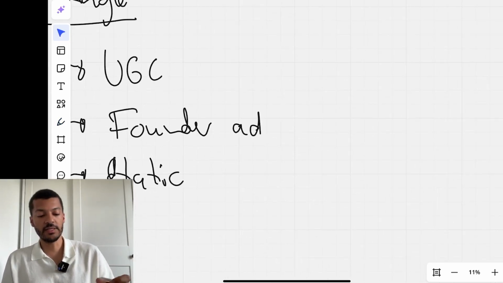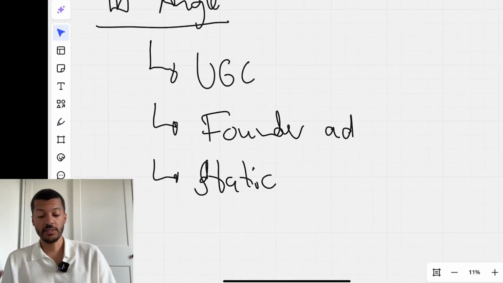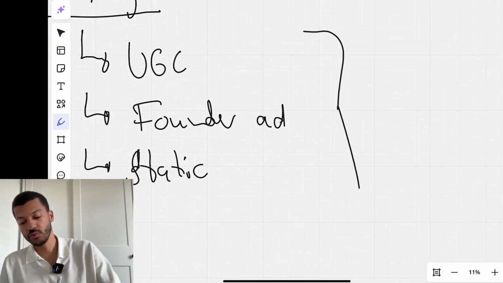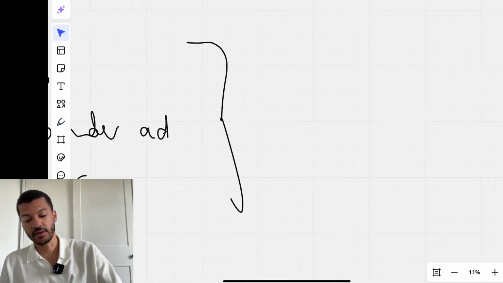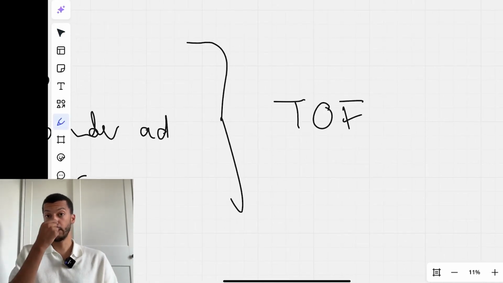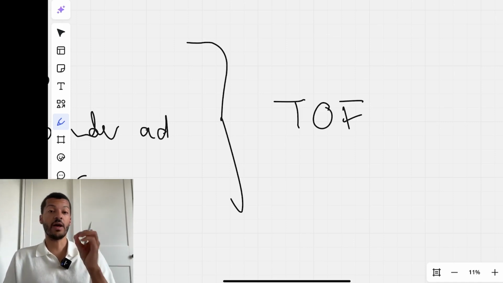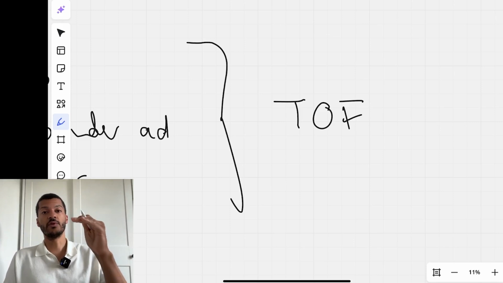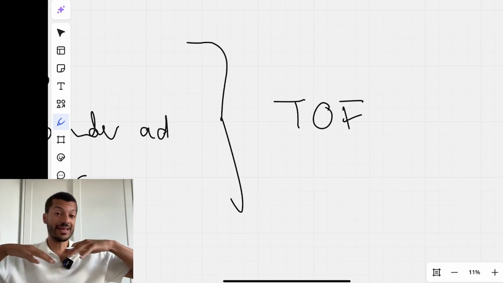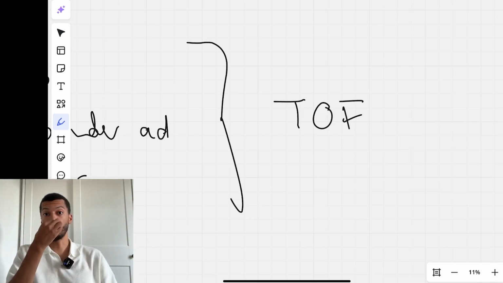But in all of these, the first priority is to create creatives that are top of funnel compatible, right? So the idea is really that you have creatives that by themselves are able to convert people and also get in front of a lot of people at the same time, right?